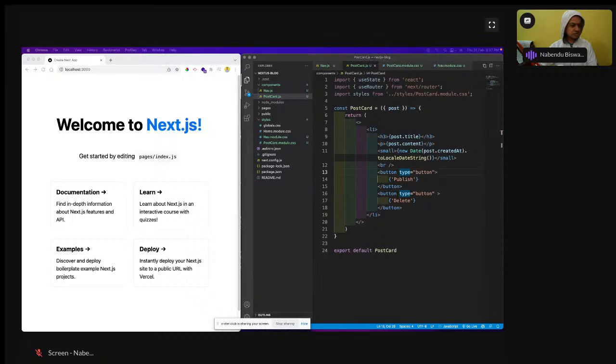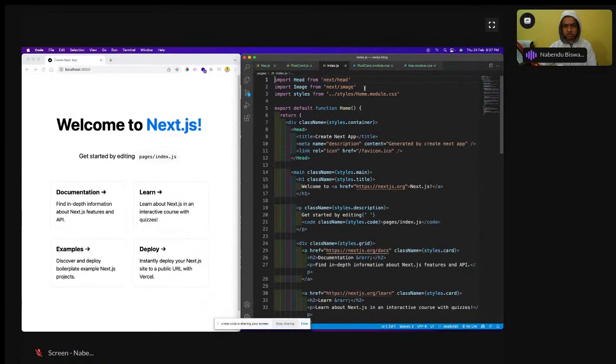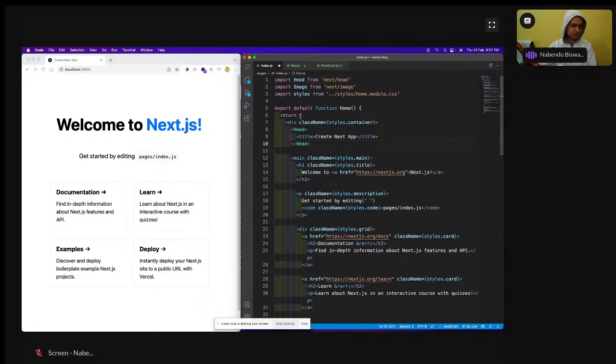Now we are going to go to the index.js file. So where is this pages index.js file? Because we are showing all this junk from here, so we have to remove all these things from here. And here home, so let me remove all these things I don't need right now, and it will be home only.